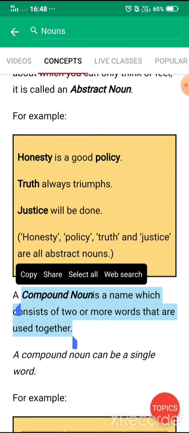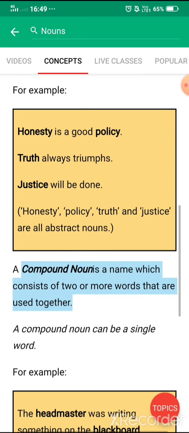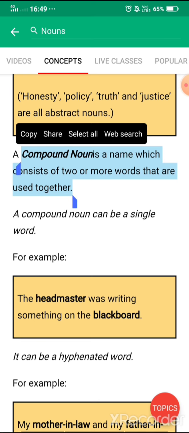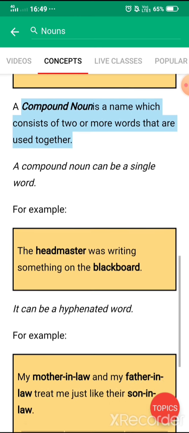Now you can see the next is compound noun, which I told you would be a bit difficult for you because you are reading it for the first time. So a compound noun is a name which consists of two or more words that are used together. A compound noun could also be a single word. Now here you can see the first example. The headmaster was writing something on the blackboard. So blackboard, two words together, headmaster, two words together.